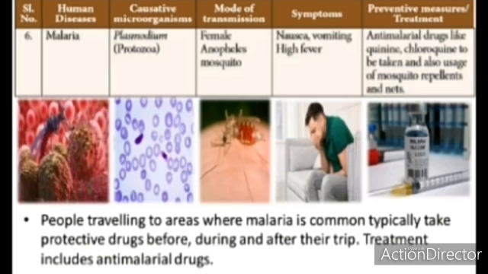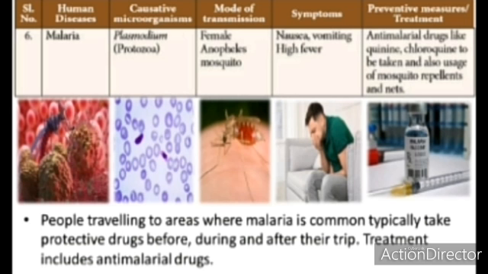And next is malaria. How is it caused? Malaria is caused by the microorganism Plasmodium, which is a protozoa. It is transmitted through female Anopheles mosquitoes. And what are the symptoms of malaria? Nausea, that is a sensation of vomiting, and some may have vomiting and high fever. Those are the symptoms.